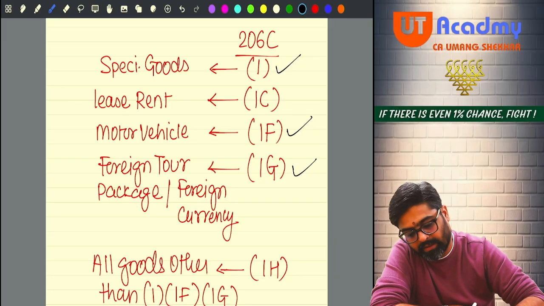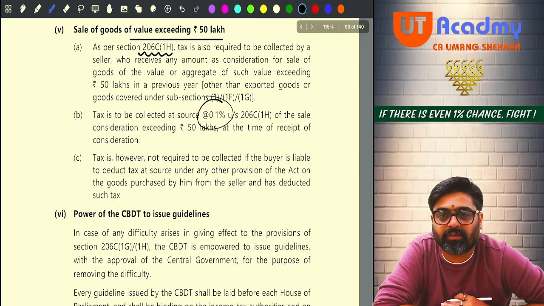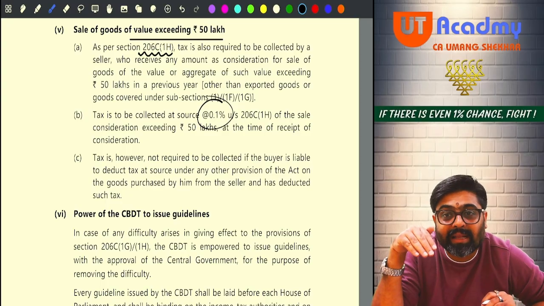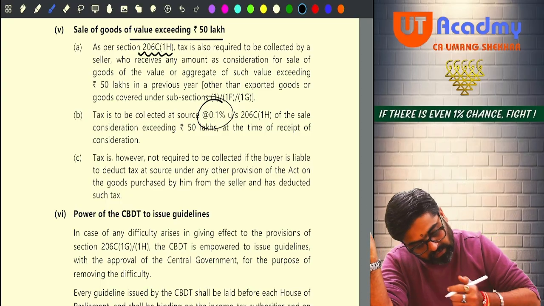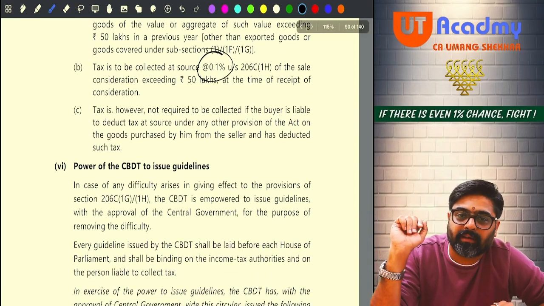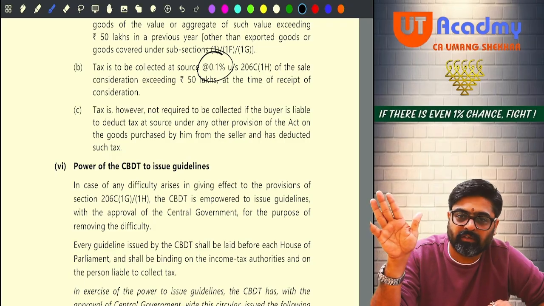At what rate, sir? 0.1%. Wait, that you are going to do only if you are a seller. Only if you are a seller and your last year business turnover was more than 10 CR. So are you a seller? Tell me yes. Your last year business turnover was more than 10 CR? Yes.